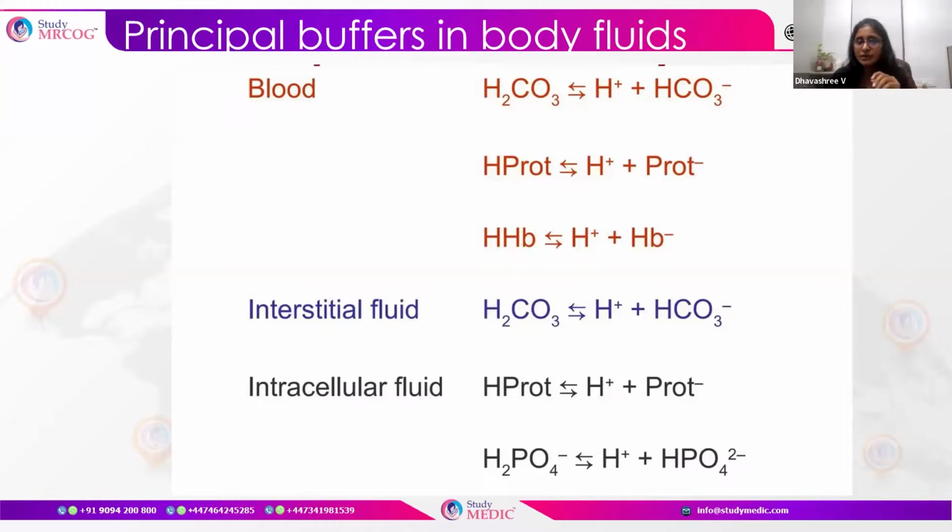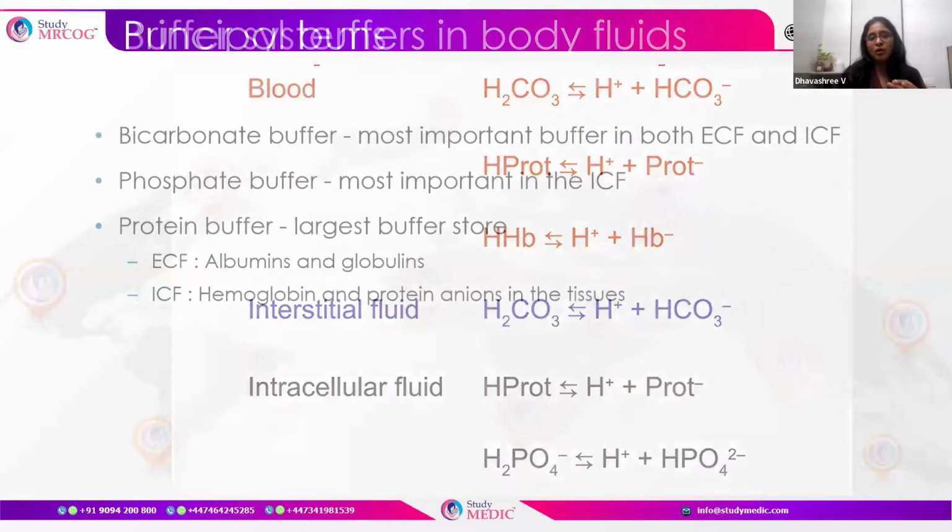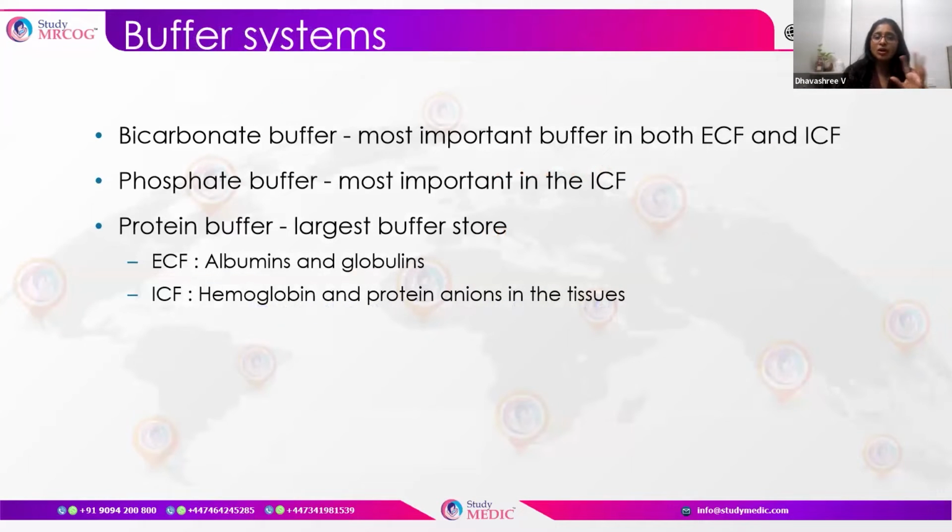In the interstitial fluids, again, carbonic acid is the most common buffer. In the intracellular fluid, within the cell, it is the protein and phosphate buffers which act in a higher way to balance the acid-base produced in the cells. With this, we shall move on to where the buffer systems are commonly seen.